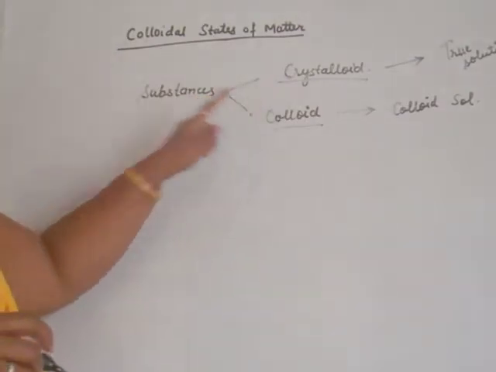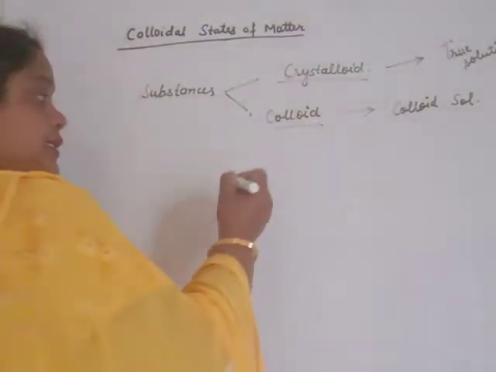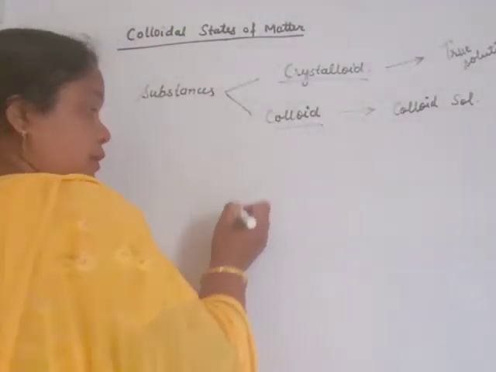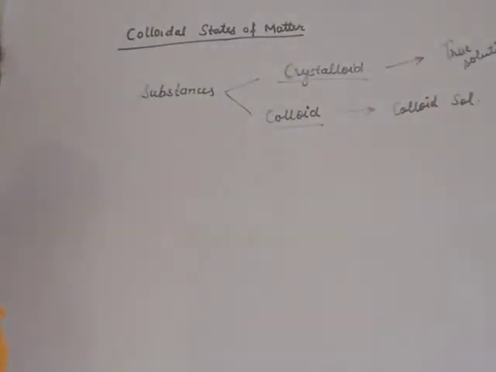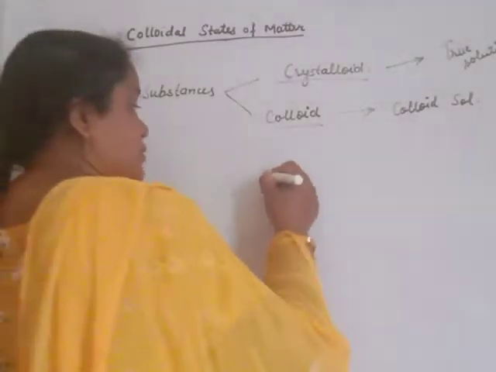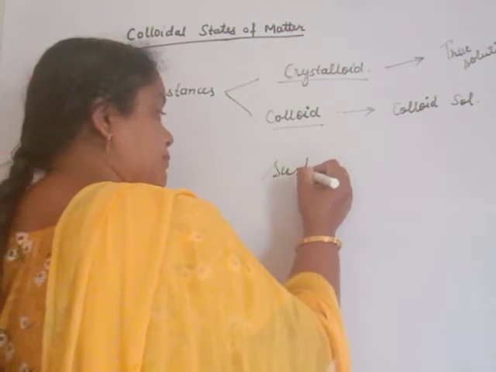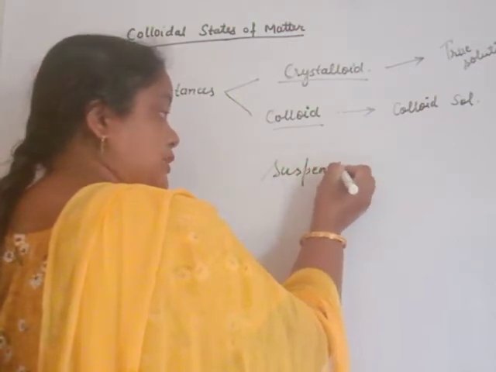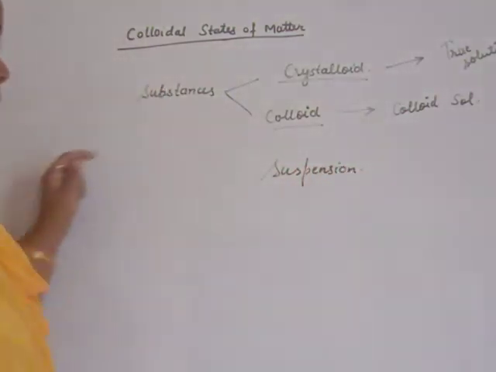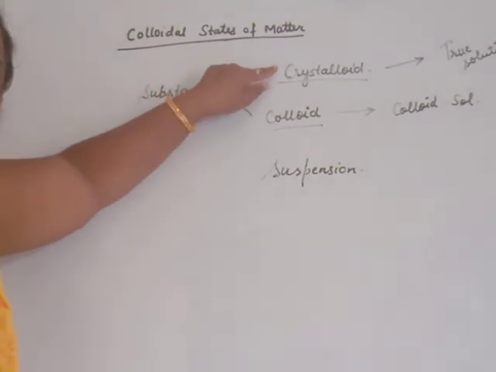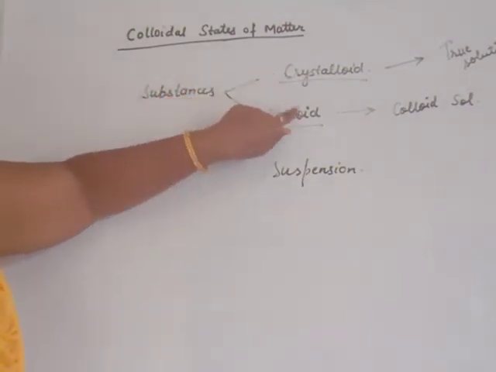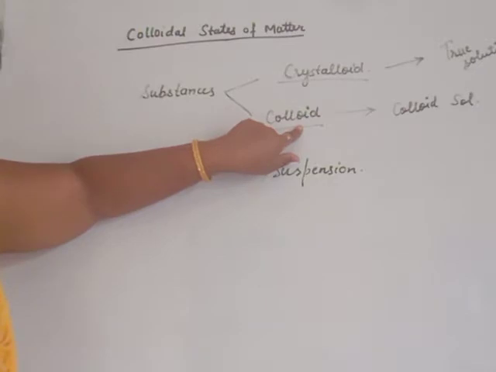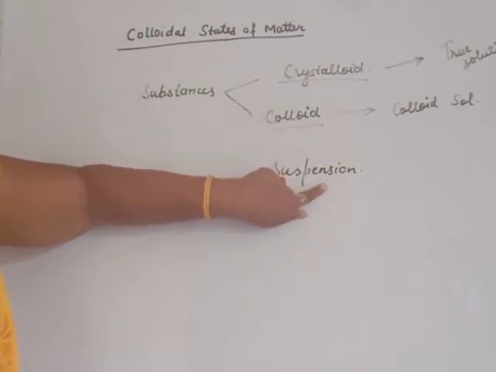Besides these two, we also have some particles which appear to us by naked eyes. That is known as suspended particles, and the phenomenon is known as suspension. The particles in a crystalloid are never seen by us. Colloidal particles are seen only by the scattering of light. In this case, particles are seen by naked eyes, with no need of scattering of light or some other phenomenon.